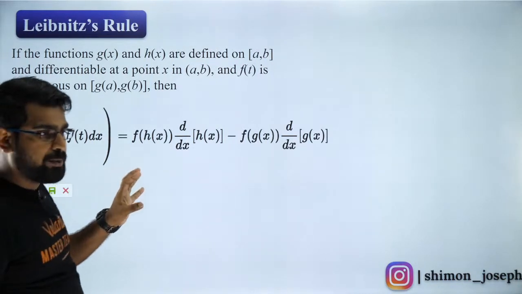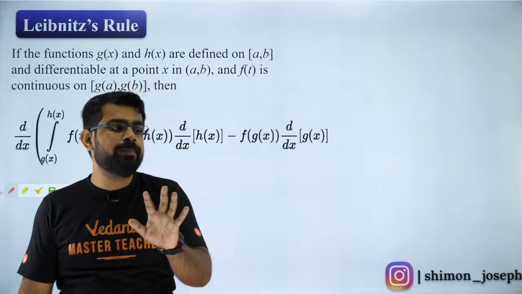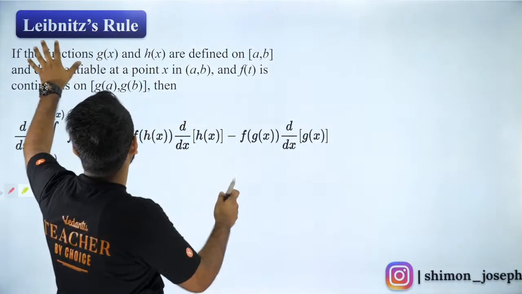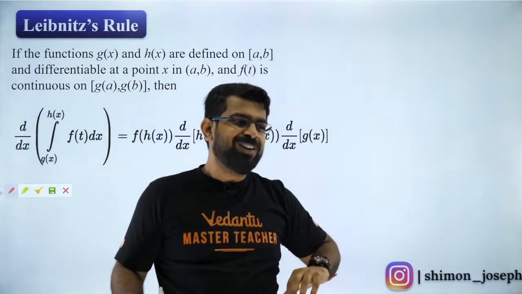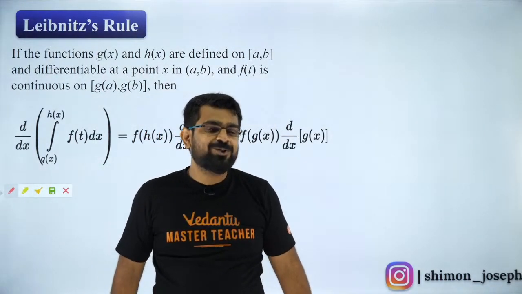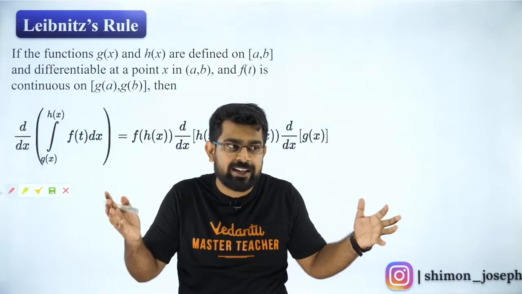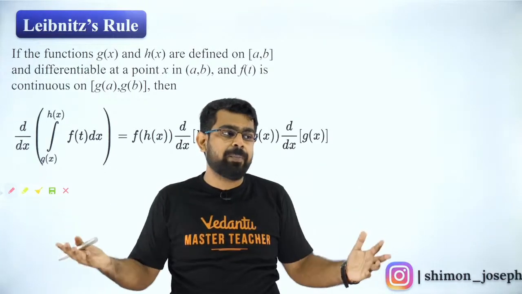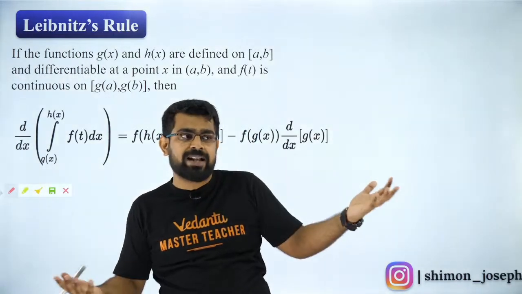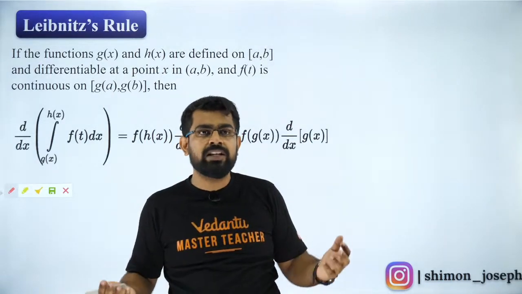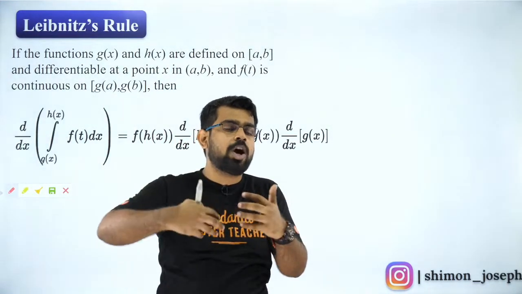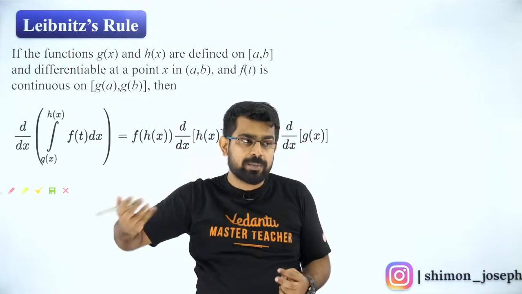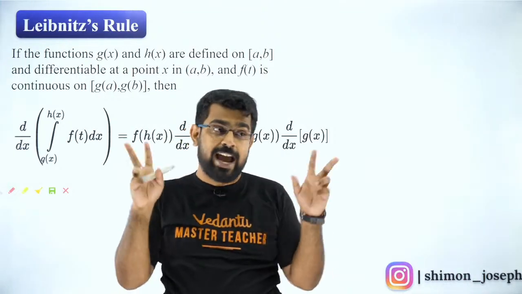Now, listen carefully because this is a very important thing. When do you use the Newton-Leibniz formula? Very fancy name, right? So it is actually a very nice story. Newton and Leibniz were in the same time period. We call it in English contemporary. Contemporary means they were in the same time period. Like you and me, we both are living in the same time period. I'm in the 21st century, you are also in the 21st century, so we both are contemporary. Like that, Newton and Leibniz were contemporaries and both of them were working on calculus.